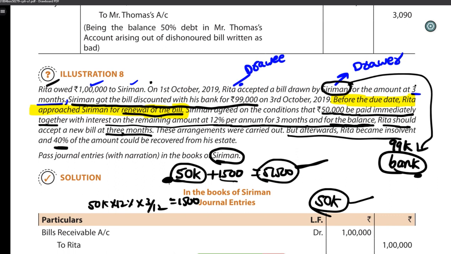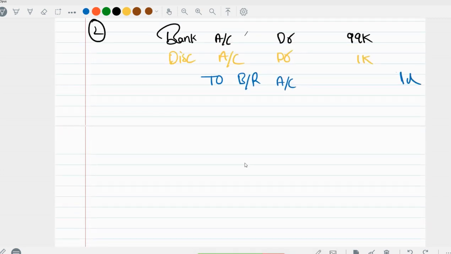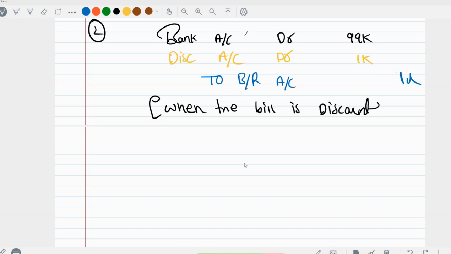So that means Simran only has to pay money to the bank. So let's write that. So this is when the bill is discounted with the bank, in narration.